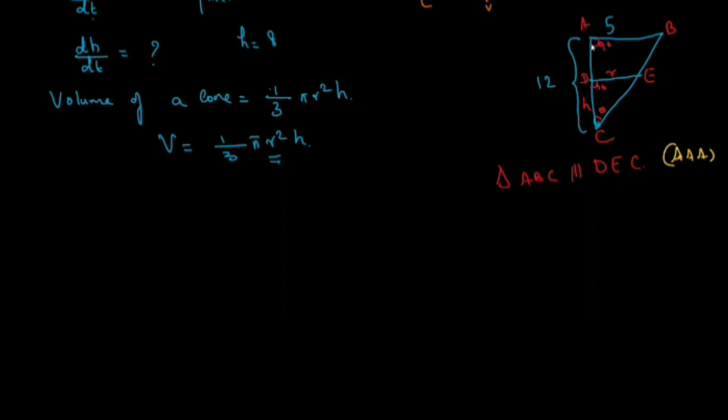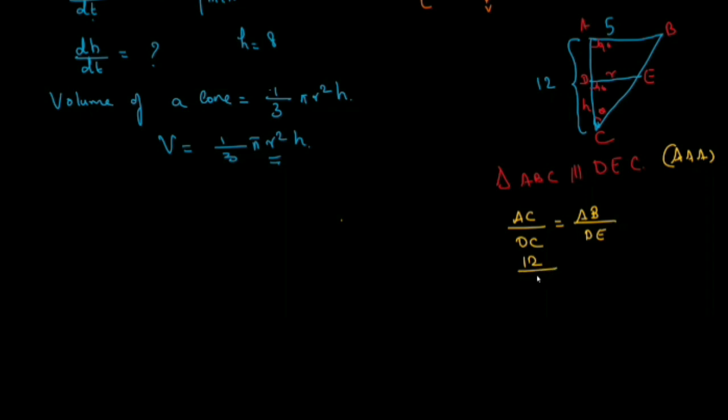If they are similar, the corresponding sides are proportional. That means AC divided by DC is equal to AB by DE. So AC is 12, DC is h, AB is 5, DE is r.